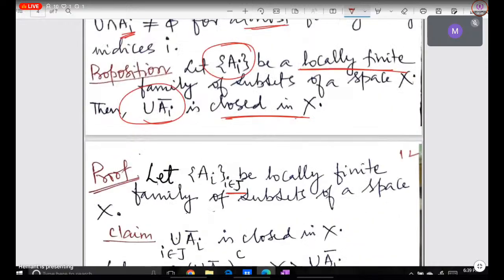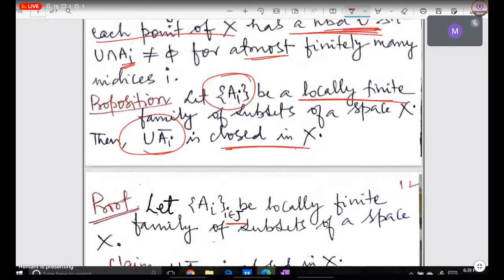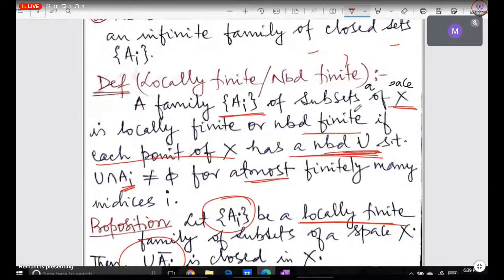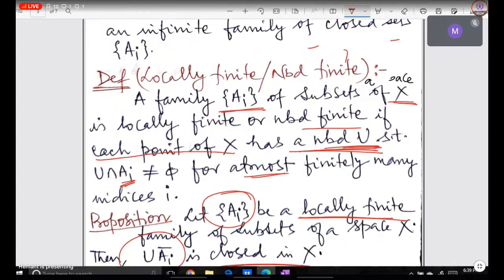If the collection is finite, the statement is trivially true, why? A finite union of closed sets is closed. So every finite collection is always locally finite, no need to bother. This definition has meaning when we have an arbitrary collection.